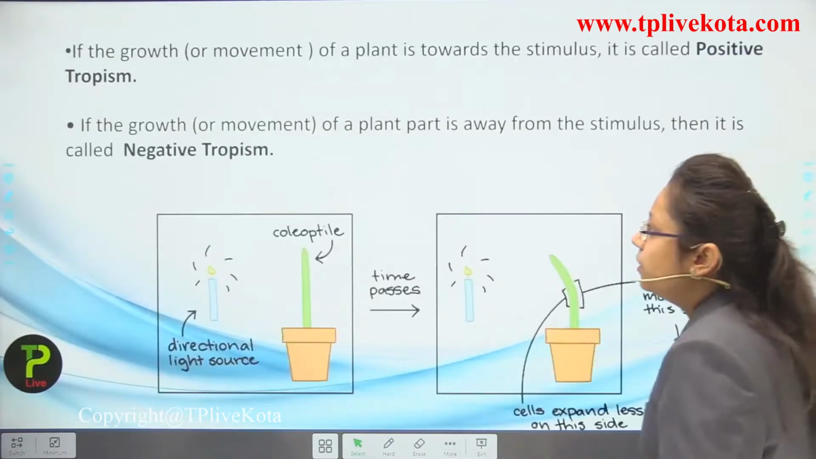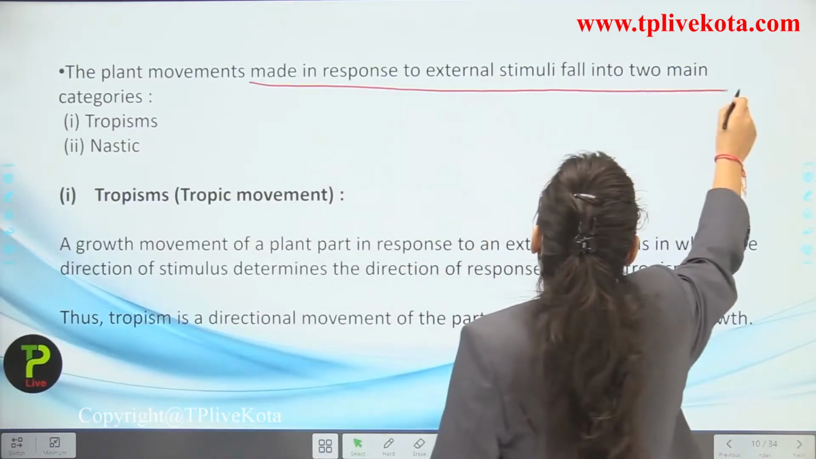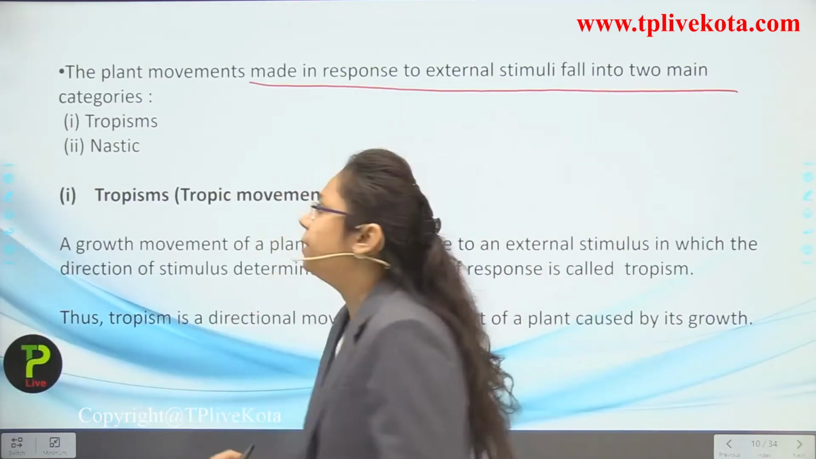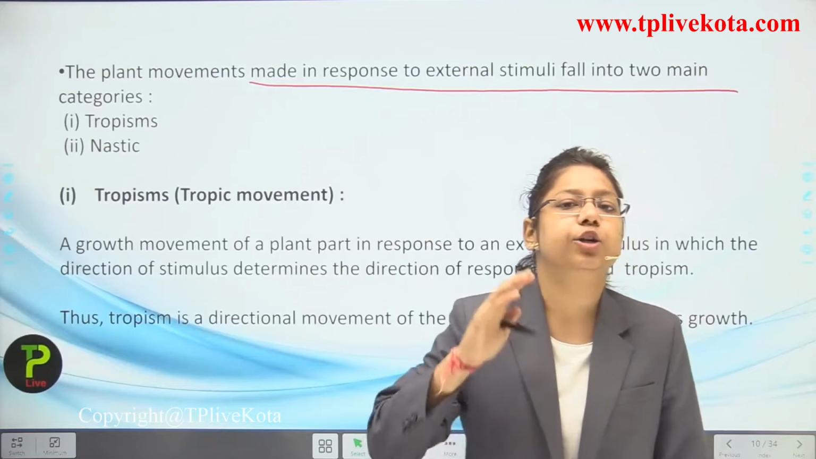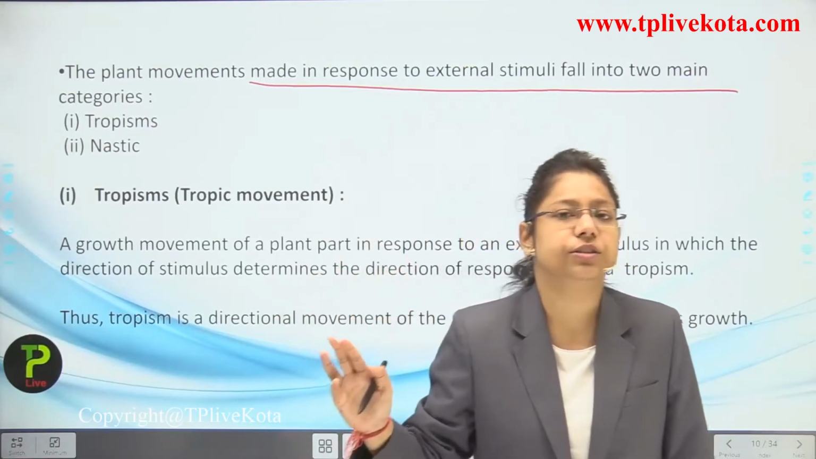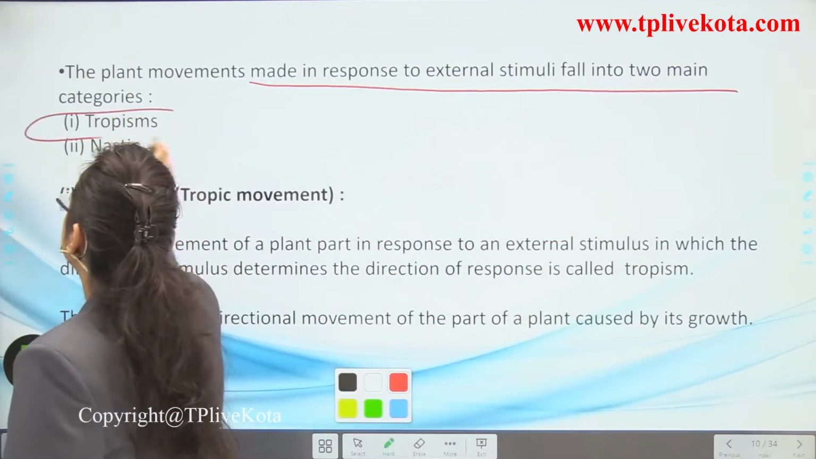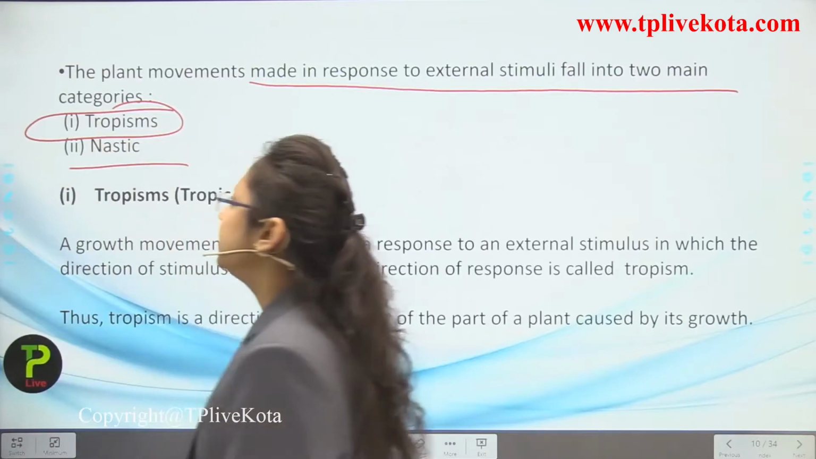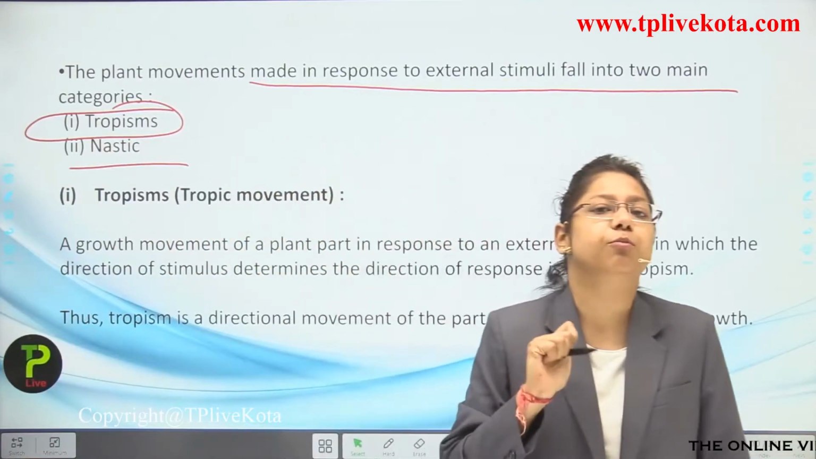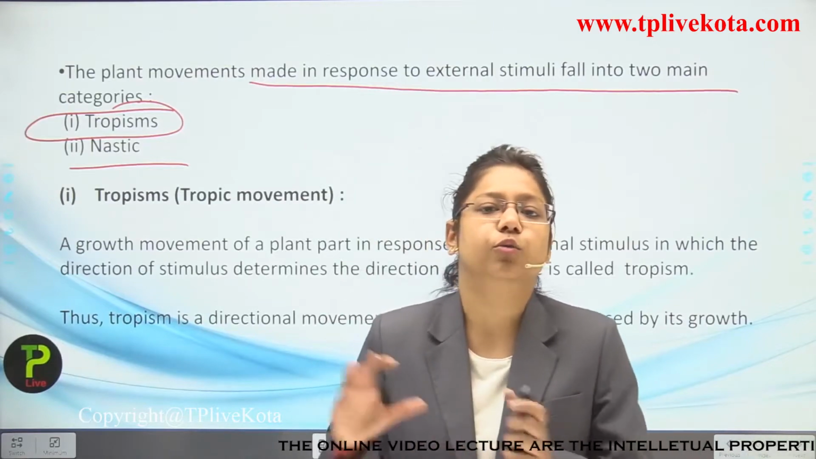Okay. Now, the plant movements made in response to external stimuli fall in two main categories. So, there are two main categories towards which the plant shows a response. Okay, so what are the two main categories? First is tropism and the second one is nastic movement. So these are the two types of movements which are really important for a plant to show a response towards these stimuli.